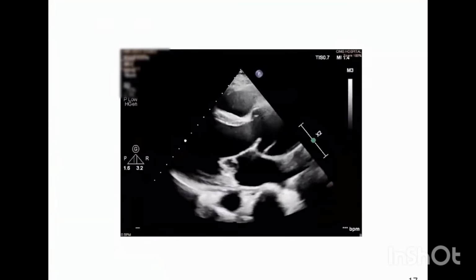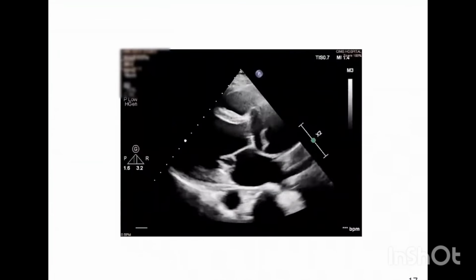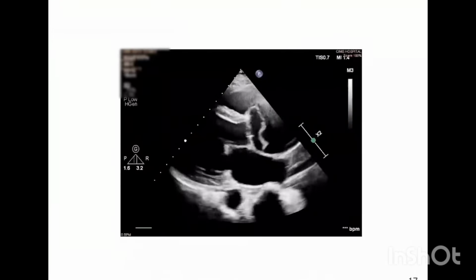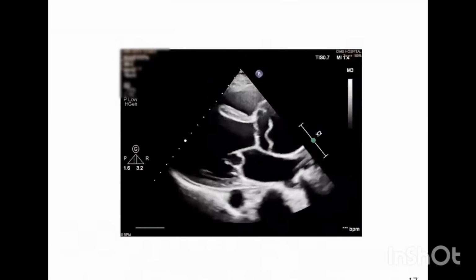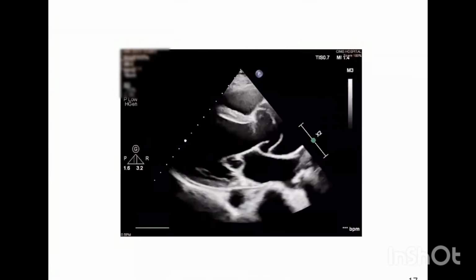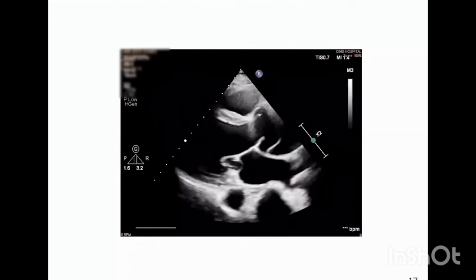So this is the echo. This is the parasternal long axis view. As I mentioned earlier, that the patient had marfanoid habitus. So what we usually find with them are degenerated mitral and the aortic valves along with aortopathy. We can see here that the mitral valve also has myxomatous degeneration and the aorta is dilated. And what is clearly nicely seen here is the flap of the aortic dissection here.